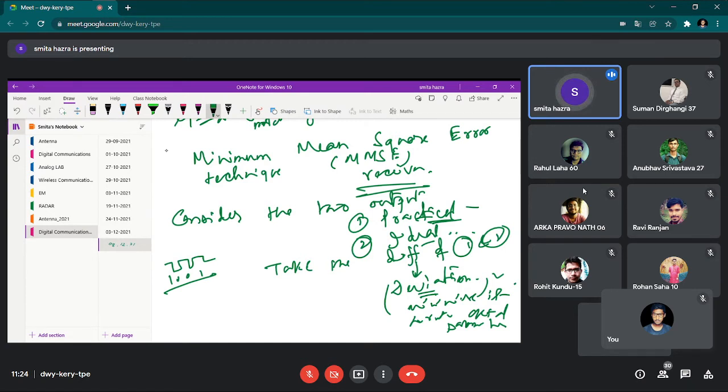Am I able to give you the idea? You are following this minimum mean square error. So what is error? Error is the deviation, the difference between the practical output and the ideal output. Take the difference between the practical and the ideal; that gives you the deviation or the error. Take the mean square of that error and minimize it with respect to your circuit parameters.